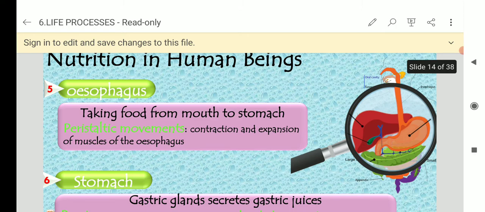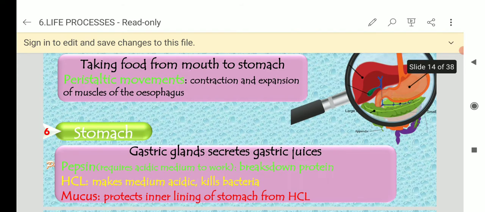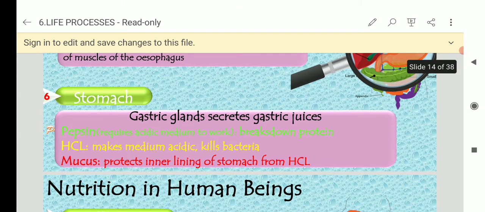Next, nutrition in human beings. First, the esophagus. In that, a very important point is peristaltic movement, that means contraction and expansion of the muscles of the esophagus. In the stomach, there is an acid called HCl and gastric juice, and there are some enzymes, that is pepsin. It breaks down proteins, and HCl makes the medium acidic and kills bacteria, and mucus protects the inner lining of the stomach from the HCl.